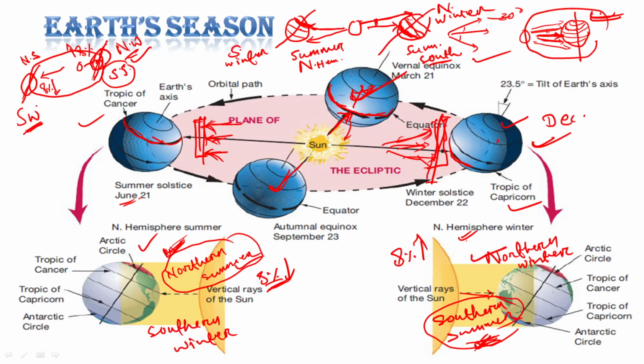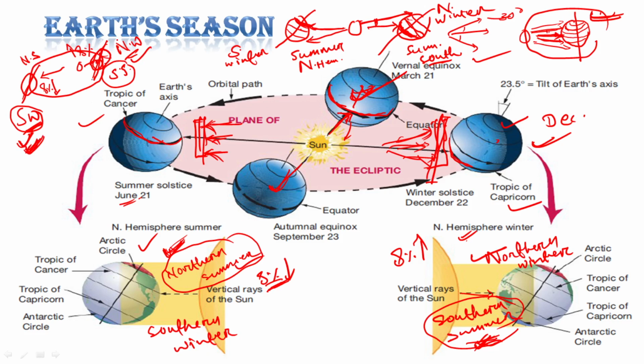As during the winter season of the southern hemisphere, Earth is at the farthest distance from the Sun. That means it already has winter season and radiation is low there. So southern winter is highly intense. That means it is more cold there in the southern hemisphere during the winter as compared to the northern hemisphere.